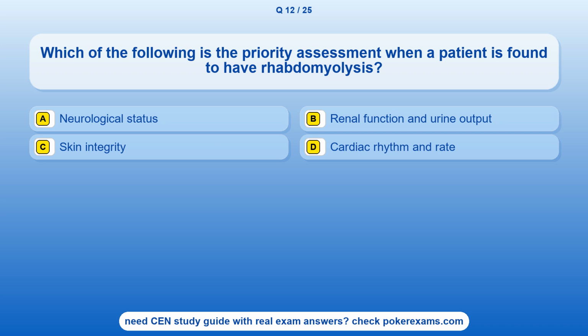Question 12. Which of the following is the priority assessment when a patient is found to have rhabdomyolysis? Option A. Neurological status. Option B. Renal function and urine output. Option C. Skin integrity. Option D. Cardiac rhythm and rate.